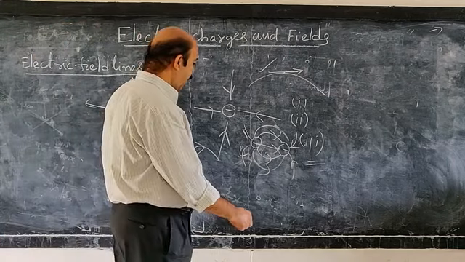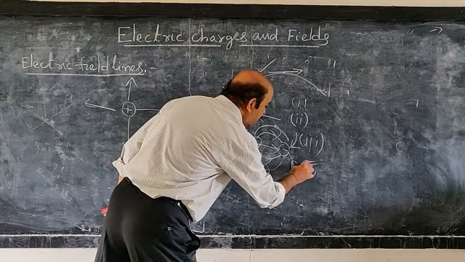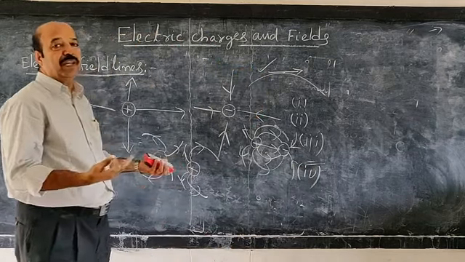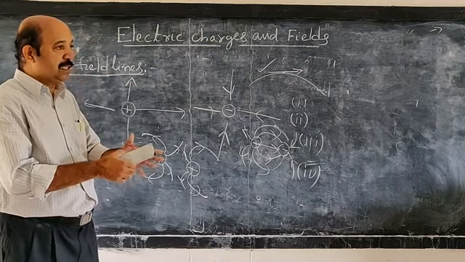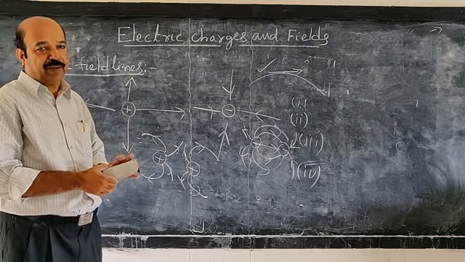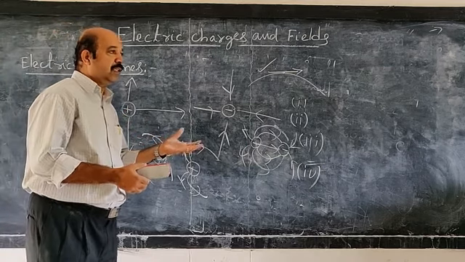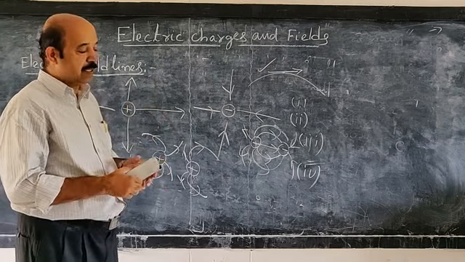Another point is that wherever the field lines are closer together, the field strength will be greater. So the number of field lines gives an idea of the strength of the electric field. Greater the strength, greater will be the number of field lines passing through the space.